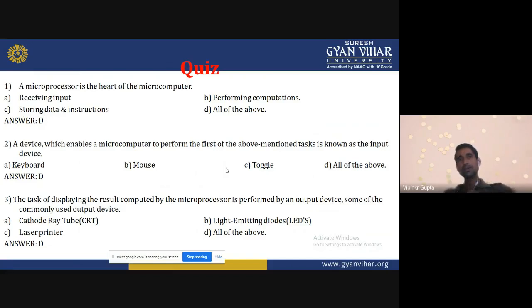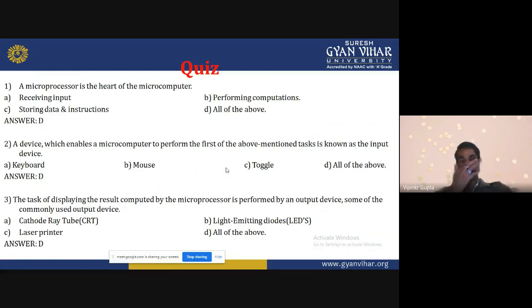One is the memory and the second one is the input output port. So from both sides it can take the data. That task will be completed by the microprocessor. It means the microprocessor can receive data from the input output port as well as the memory side.